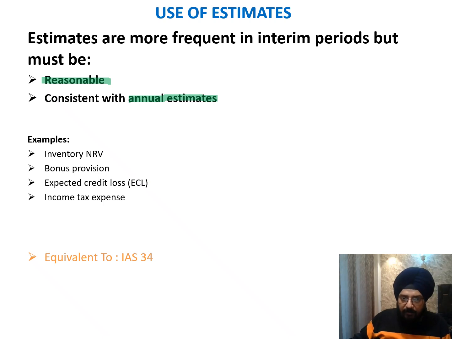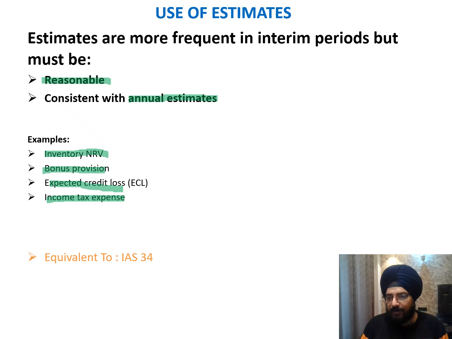For example, inventory NRV can be done on a quarterly basis, because we are reporting interim financial information and have the opportunity to do that estimation. The same applies to bonus provisioning, expected credit loss, and income tax expenses. The fundamental rule is that because we are reporting more frequently, we have the option of doing the estimation, but it has to be on a reasonable basis and aligned with the fundamentals of the annual financial statements. This is absolutely in line with IAS 34. So we'll move to the next.